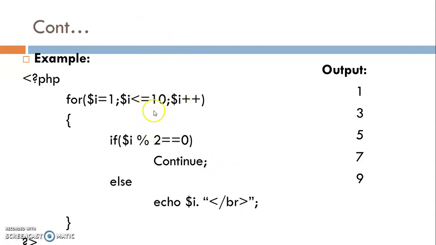Now the value of variable i becomes 5. 5 % 2 == 0? No, then the value of i will be printed. Similarly, it continues up to the variable value 10. Whenever the value of the variable becomes 11, then it exits from the for loop. So we print the value of variable i for the odd numbers 1, 3, 5, 7, 9.